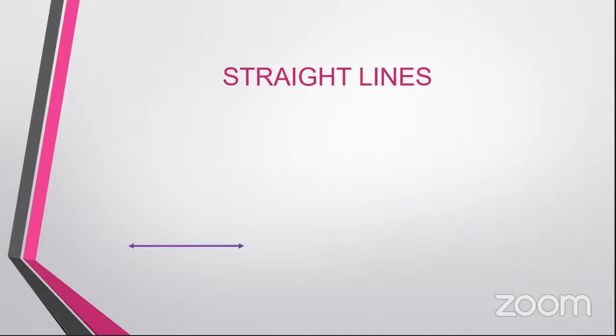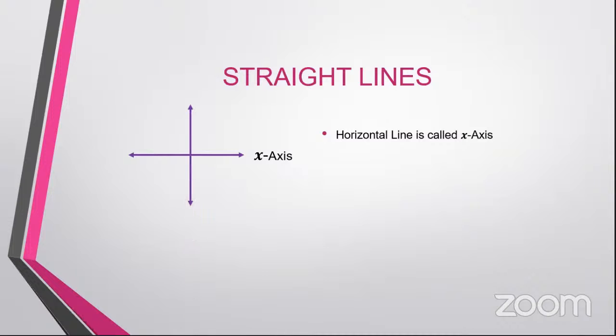Now, as you all know, the coordinate plane is divided into 4 parts with 2 axes, namely the x-axis, which is called the horizontal line. The horizontal line is called x-axis. And we also have the vertical line, which is called the y-axis.